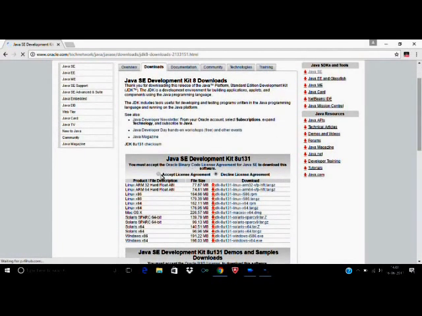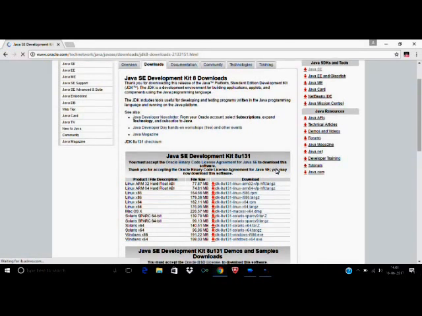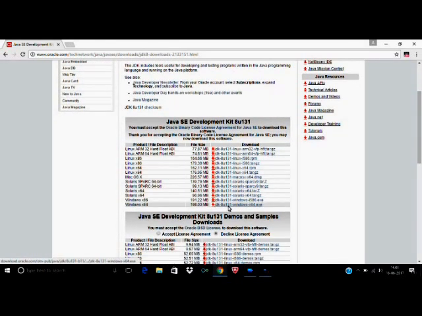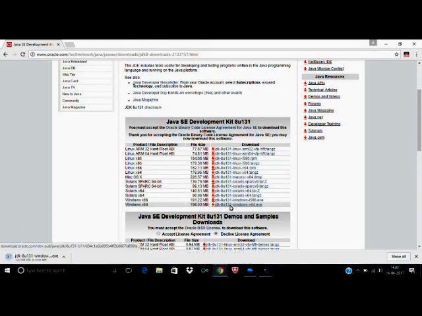Here, accept this license and download this. If your system is 32-bit, then download this link. And if your system is 64-bit, then download this link. Since my computer is 64-bit operating system, I will download this. By pressing on this link, downloading will get started. You can see the downloading.